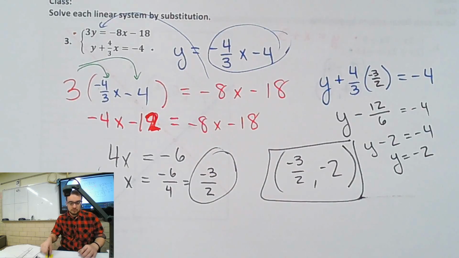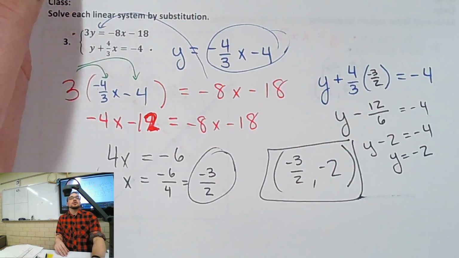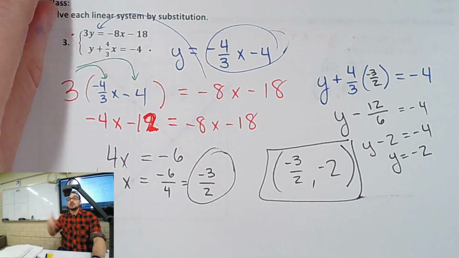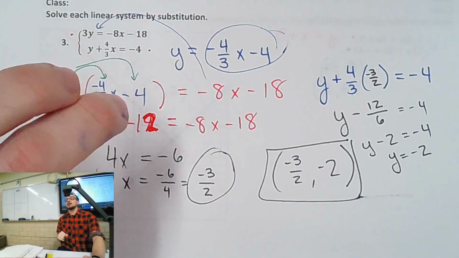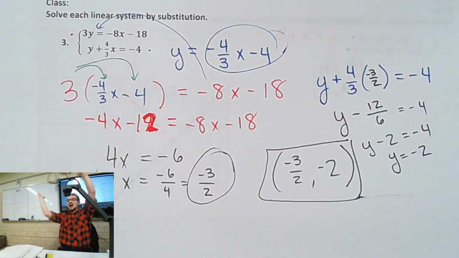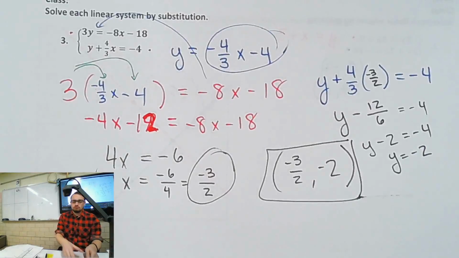Number 4, same thing. What if we get an answer like 2 equals 7? Either you done goofed or no solution, which means the lines must have been parallel. Now, what if we get an answer like 2 equals 2? Infinitely many, which means the lines must be the same line, right? Yeah. Cool.